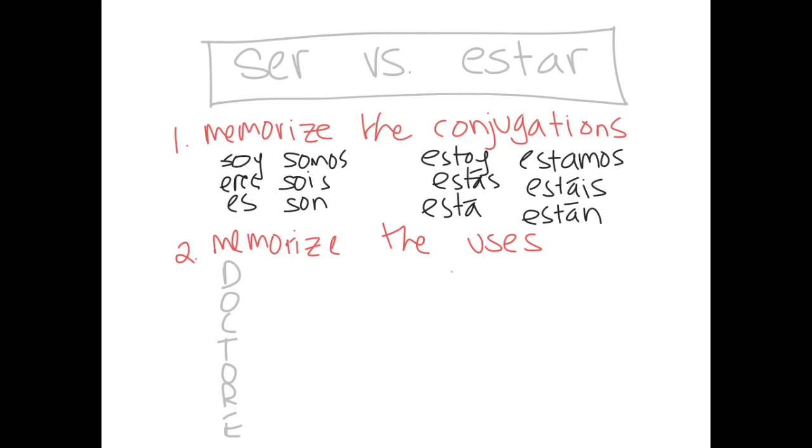So for ser, we've got that DOCTORE, and then we've got PLACE for estar. Knowing which situation is happening will allow you to decide, oh, is this in PLACE or is this in DOCTORE? And then you'll know, oh, I need ser or I need estar.